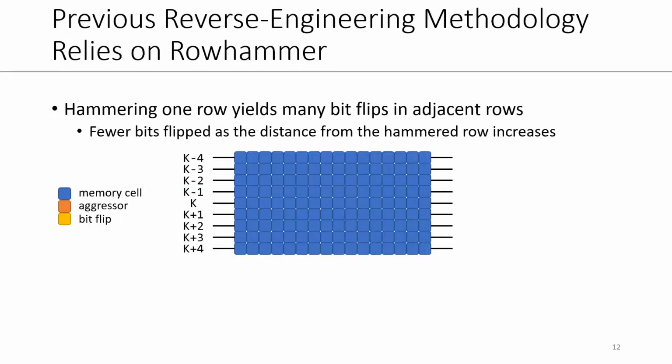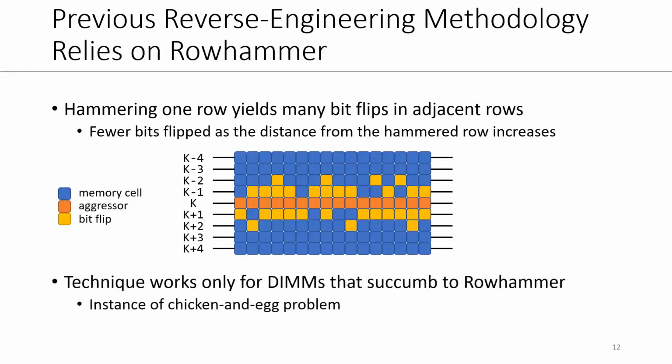For this, we use the methodology introduced in previous work, mounting a devastating Rowhammer attack and then mapping the locations of the bit flips. In a devastating Rowhammer attack, most bit flips occur in the row adjacent to the aggressor row. When hammering one row, say row k, then rows k-1 and k+1 flip many bits. Then k-2 and k+2 flip fewer bits, and so on. As a result, we can reverse engineer adjacency patterns by mounting devastating Rowhammer attacks. However, this approach works only for DIMMs that succumb to Rowhammer, so it becomes a bit of a chicken and egg problem.